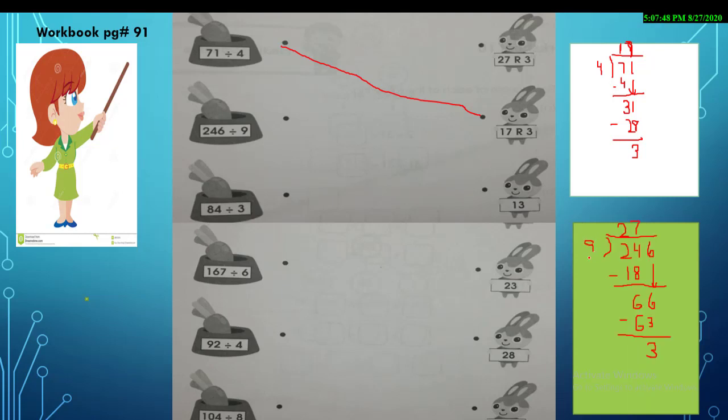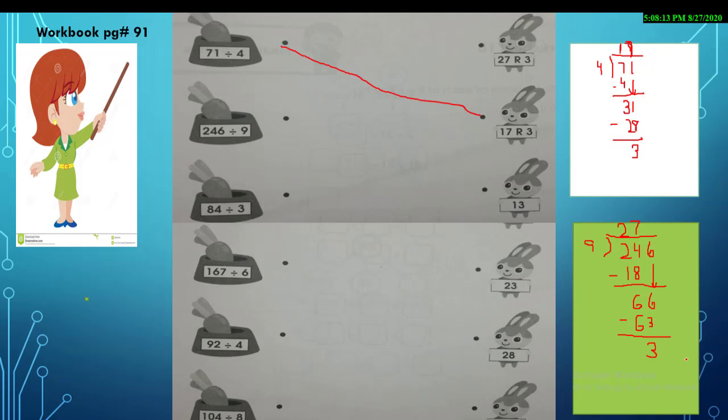Okay, so how I solved this question: as you can see, 9 twos are 18, and when we subtract 18 out of 24, our remaining number is 6. Then the brother brings down another number, that is 6. So we have the number 66. And when you read the 9 times table, 9 sevens are 63.